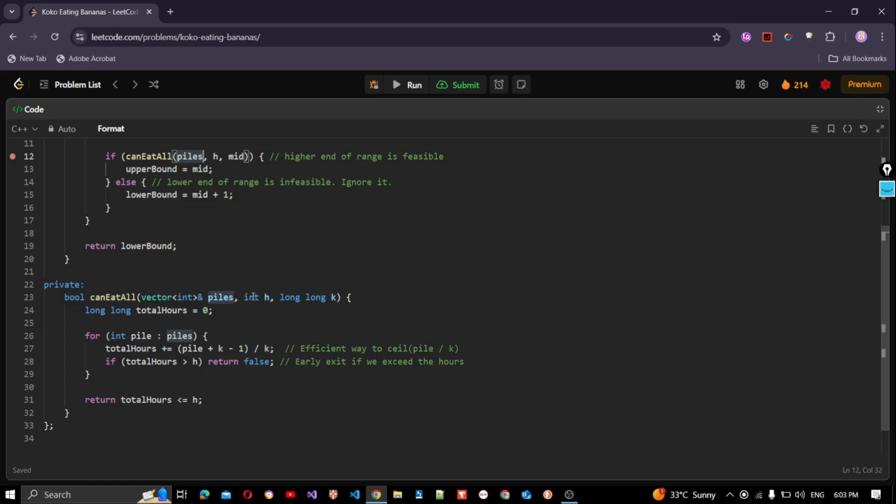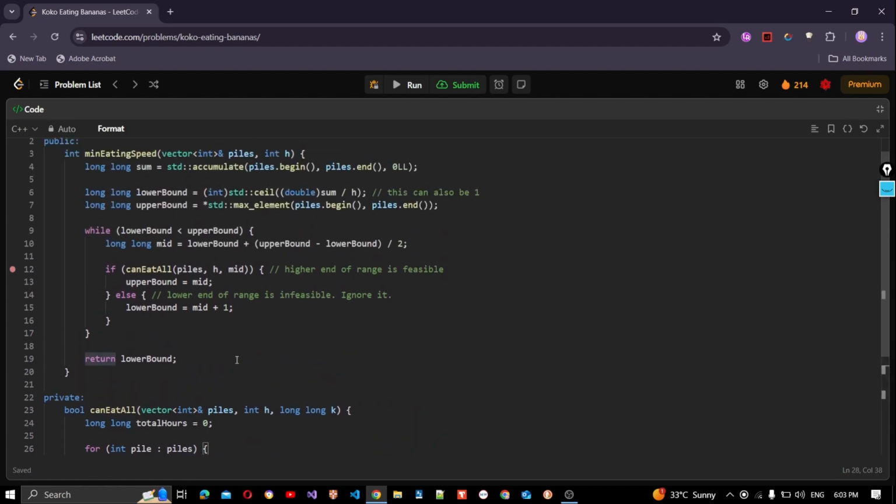Given piles, hour, and k, the number of bananas Koko can eat per hour, we'll find how many hours it would take for Koko to finish all the piles for the given k, and we check if total hours is within the limit. This is an efficient way to calculate the ceiling without using double. If you use ceiling like I've done here, you have to cast it to integer.